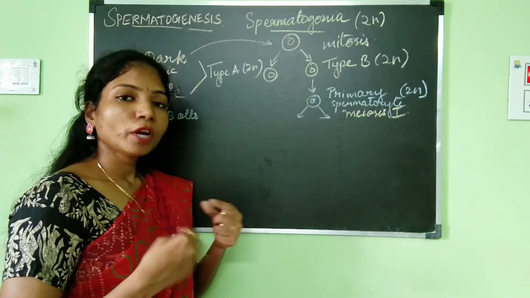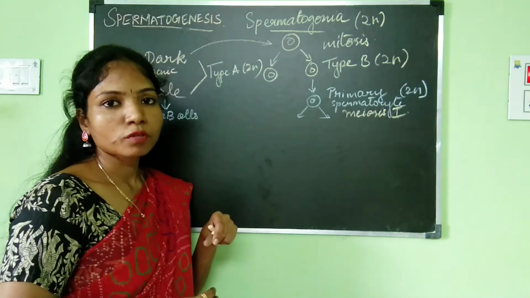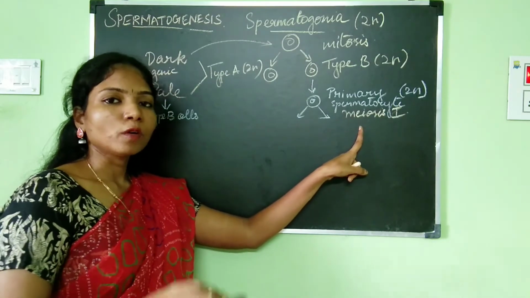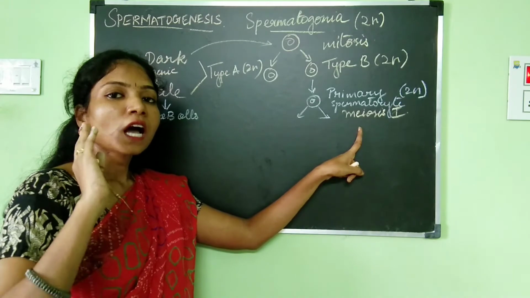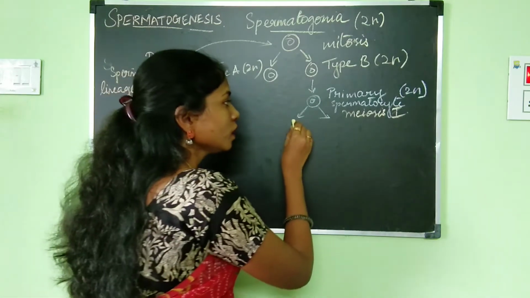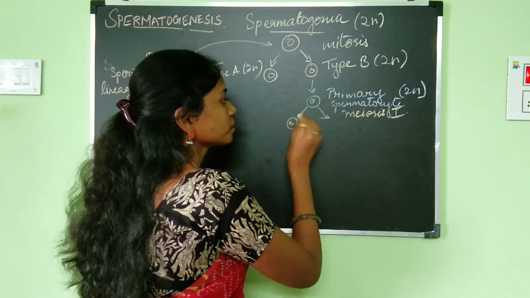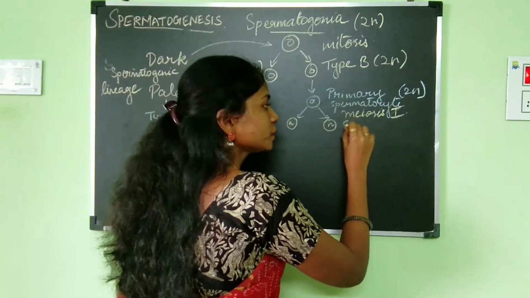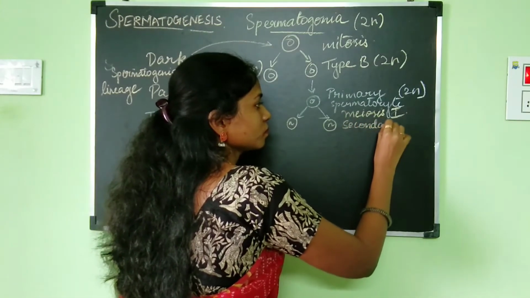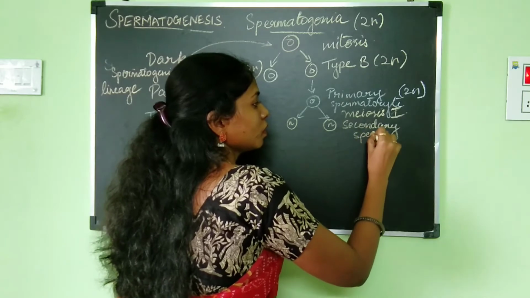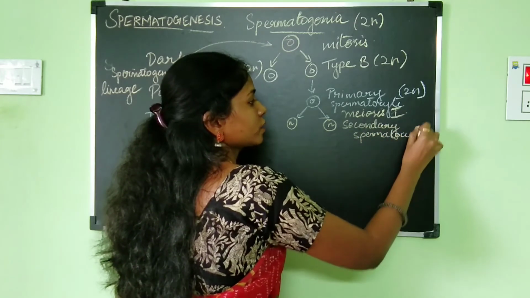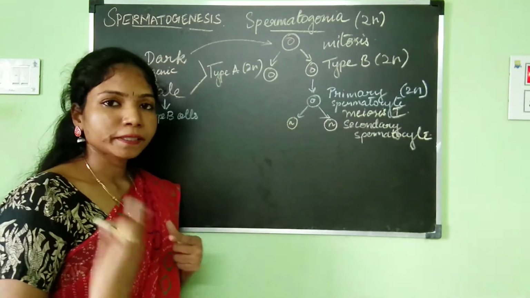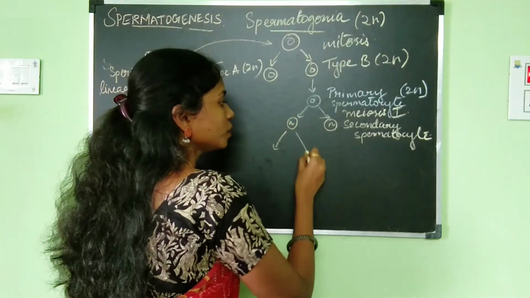diploid number of chromosomes. Diploid means it is going to have one complete set of chromosomes. At the end of meiosis 1, the cells are going to have only the haploid number of chromosomes, which is half the number of chromosomes. So the primary spermatocyte will divide by meiosis 1 and give rise to the secondary spermatocyte, and the secondary spermatocyte is actually haploid. Now this secondary spermatocyte will further divide.